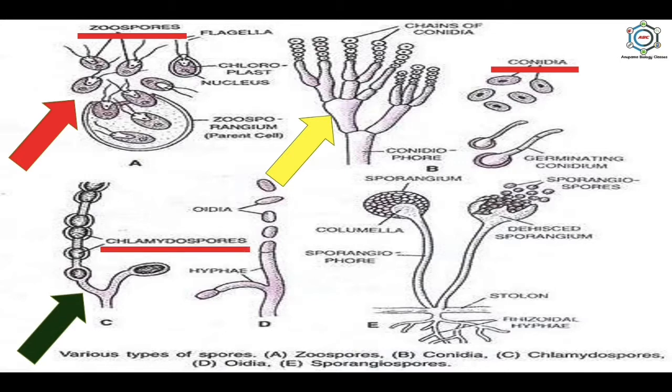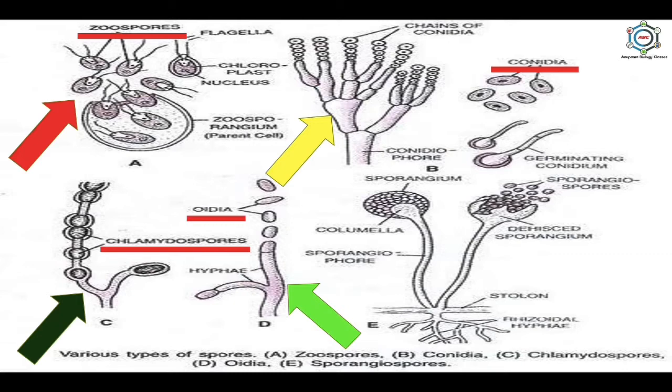Next is chlamydospores, which are thick-walled resting spores produced directly from the hyphal cells, and they store reserve food material and are capable of withstanding unfavorable conditions and giving offspring. Next is oidia, where the hyphae break up into component cells or small pieces which behave like spores, and these are usually formed under excess water, sugar, and certain salts.